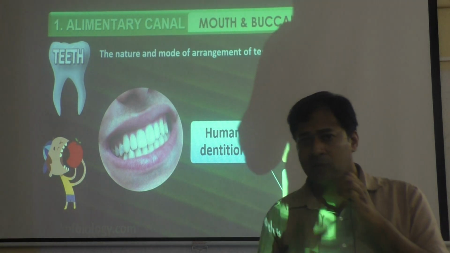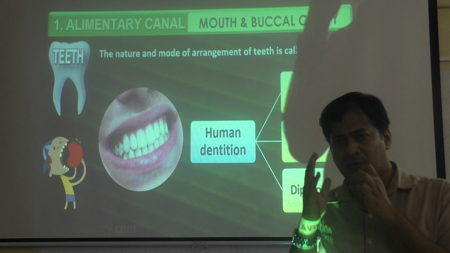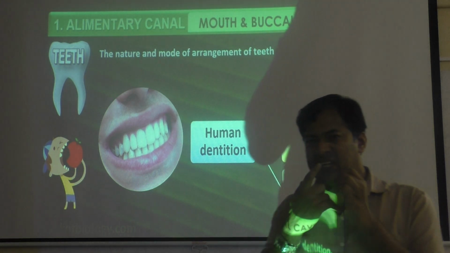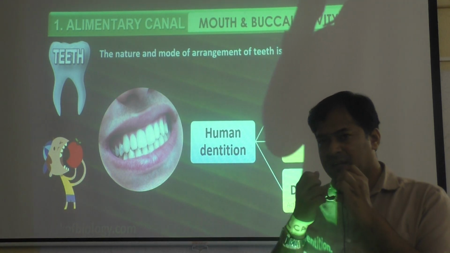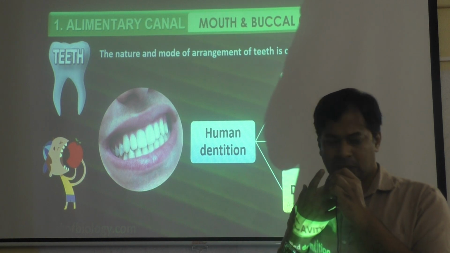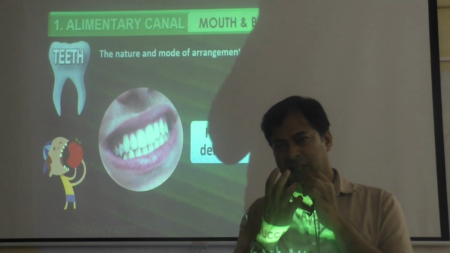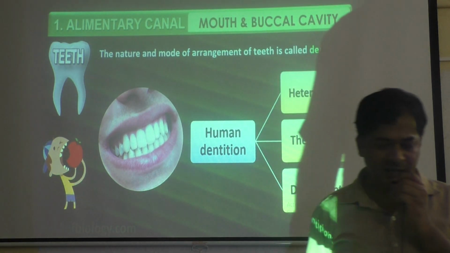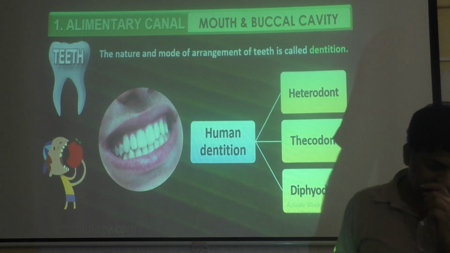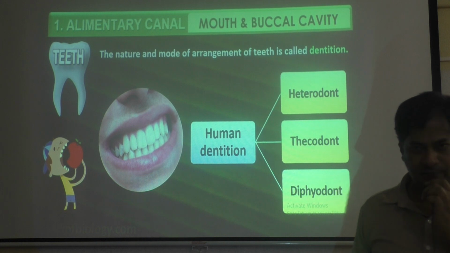When food enters the mouth, the food should be ground. No, food should be cut into pieces. For that, cutting the food, then grinding the food, all that will be aided by teeth. So teeth are meant for grinding the food, that is called mastication of food. Mastication. Okay, so the nature and mode of arrangement of teeth is called dentition.